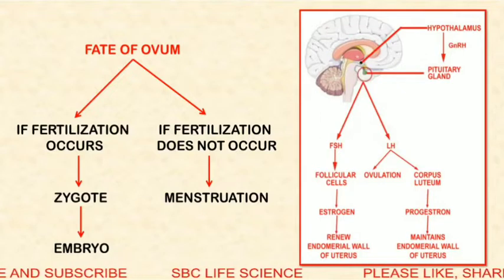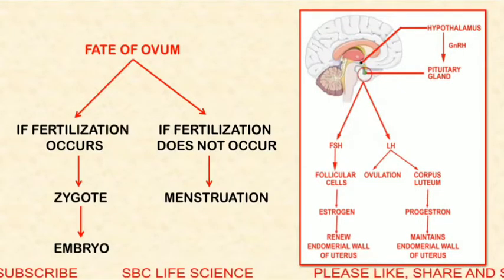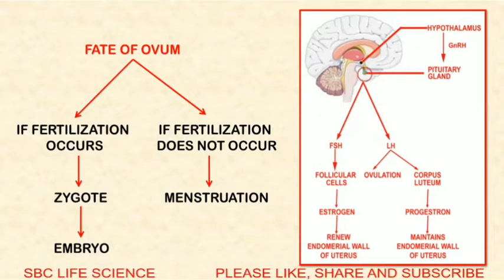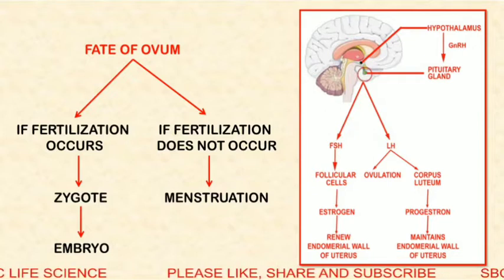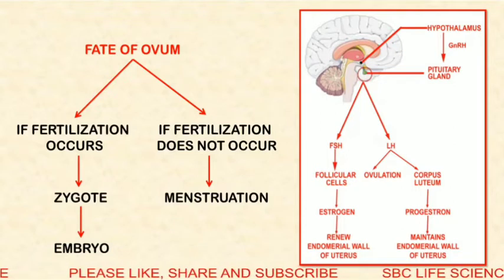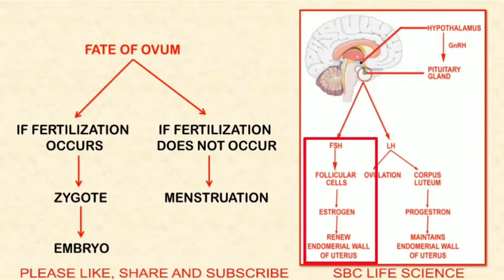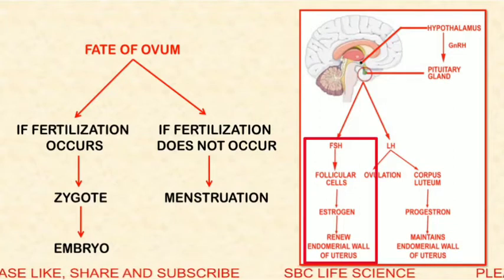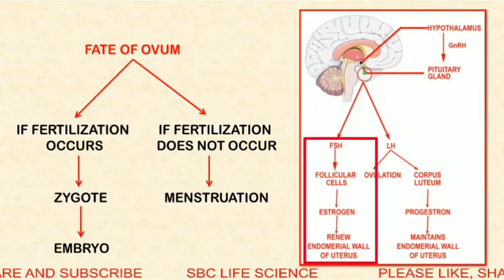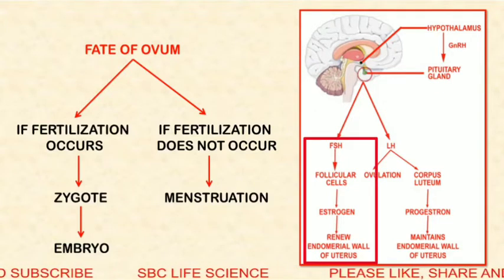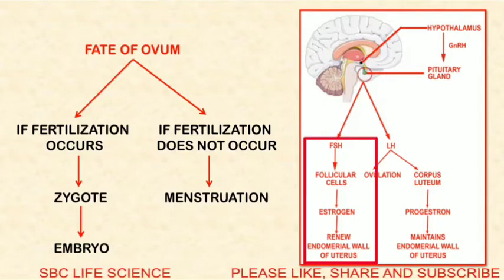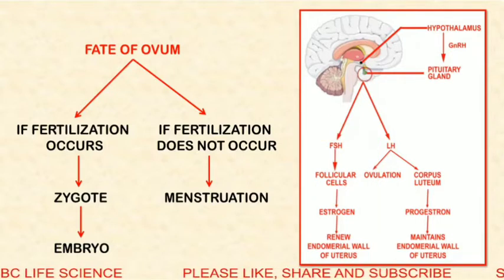In this diagram, we can see the hormonal control of the menstrual cycle. First, the hypothalamus secretes a releasing hormone known as gonadotropin releasing hormone, or GnRH. It stimulates the pituitary gland to secrete FSH and LH. The function of FSH is to stimulate the follicular cells to secrete estrogen. Estrogen performs two functions. First, it controls secondary sexual characters, and second, it renews the endometrial wall of the uterus.